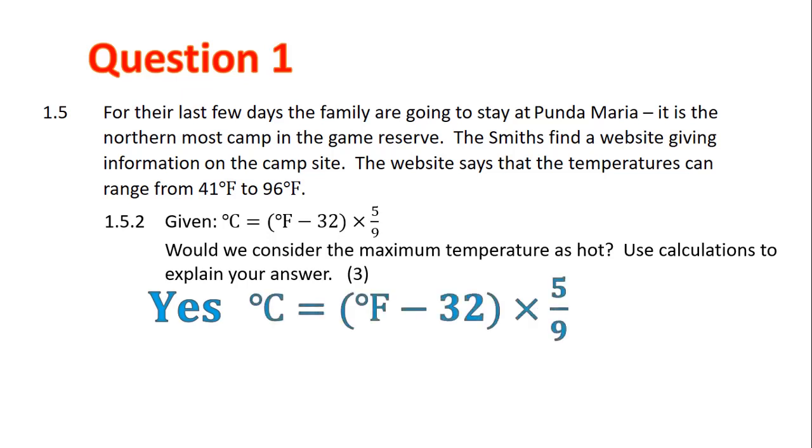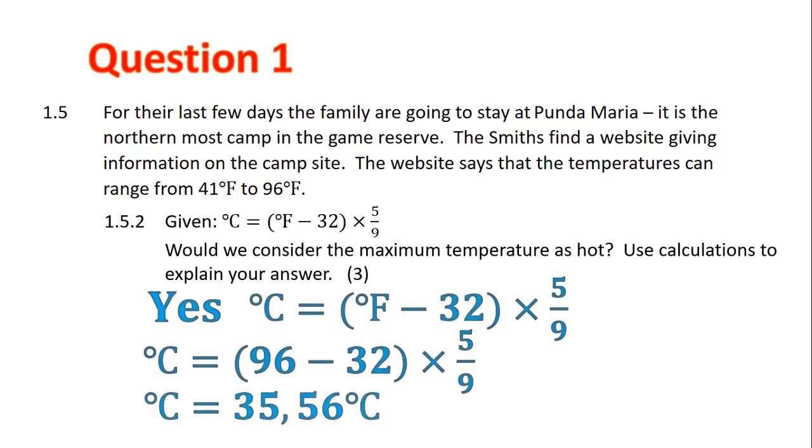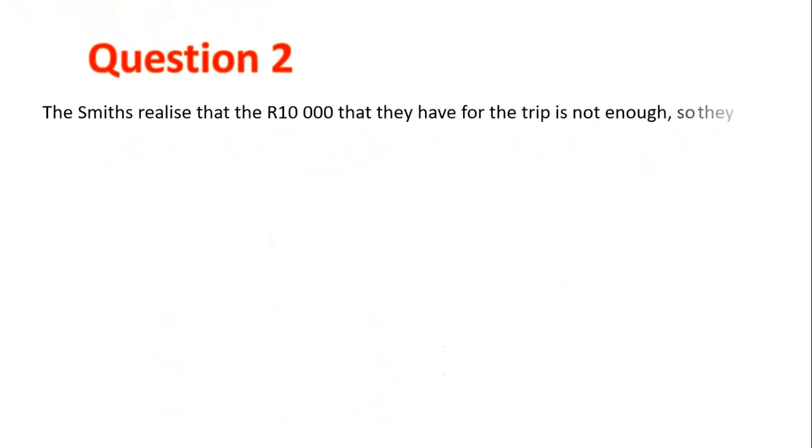Here is our formula, and now we know that the maximum is 96, and so we substitute 96 into our formula. Once we've done that, we then type it into our calculator and get our answer of 35.56 degrees Celsius. That is quite hot. And that's the end of question 1. Next we move on to question 2.